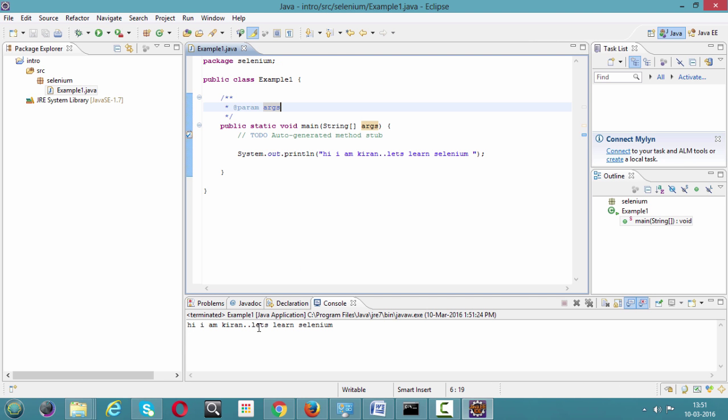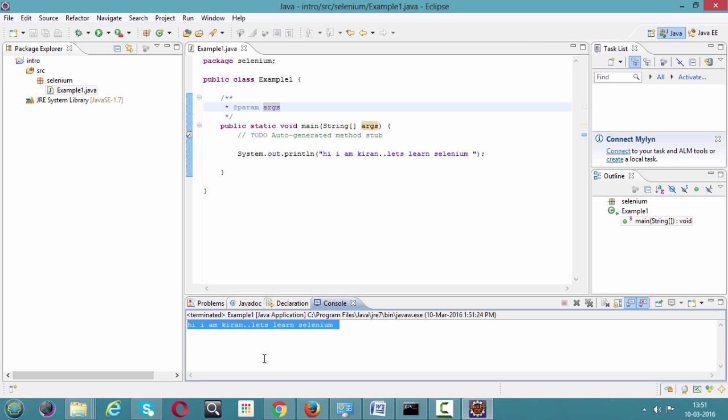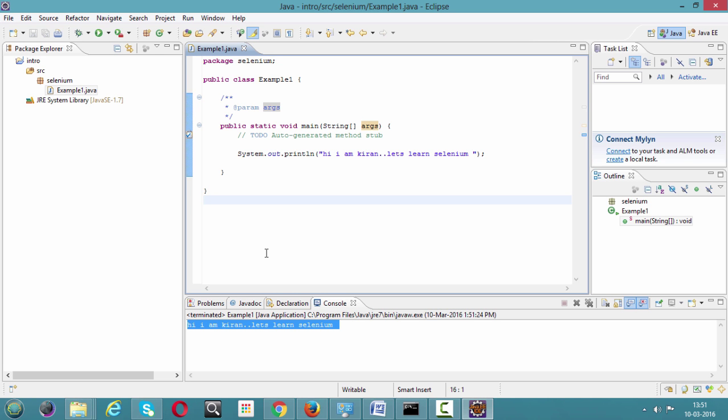Just have a look at this console. In the console, it is saying, Hi, I'm Kiran. Let's learn Selenium. So one thing, we have successfully configured Java. We have successfully configured Eclipse. That is the reason it's giving the result in the console. So now everything is working good, right?